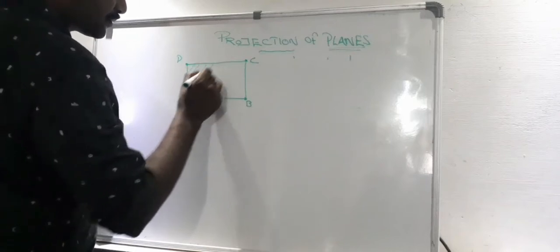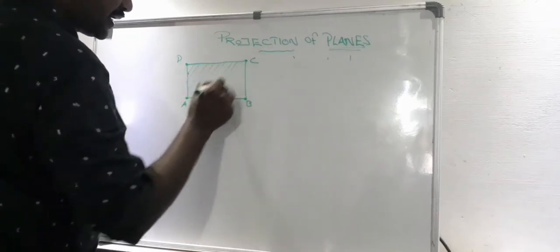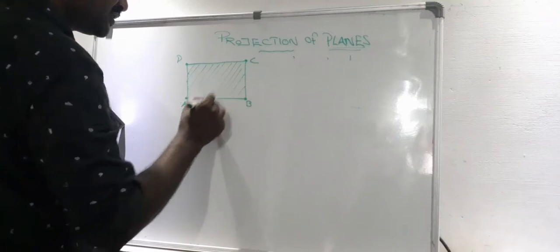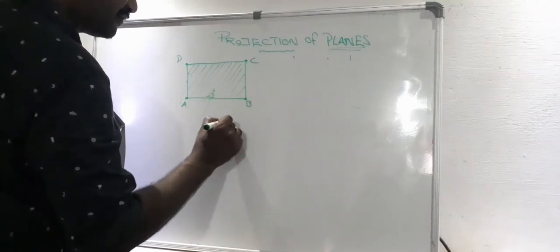So, this is an internal area of the rectangle.